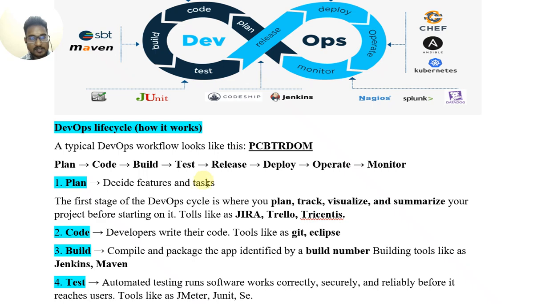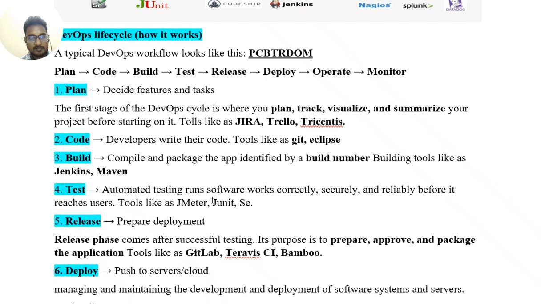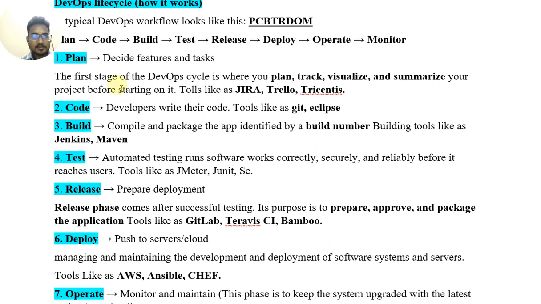DevOps life cycle, how it works. Typically DevOps work looks like this. The short name is PCBTRDOM. P means plan, C means code, B for build, T for test, R for release, D for deploy, O for operate, M for monitor.